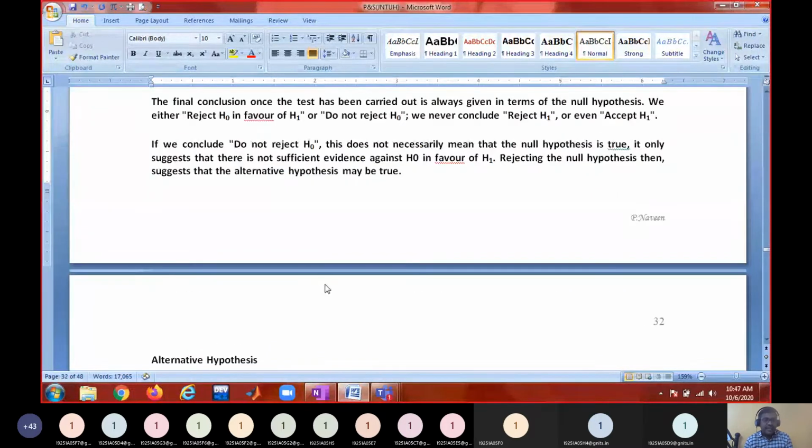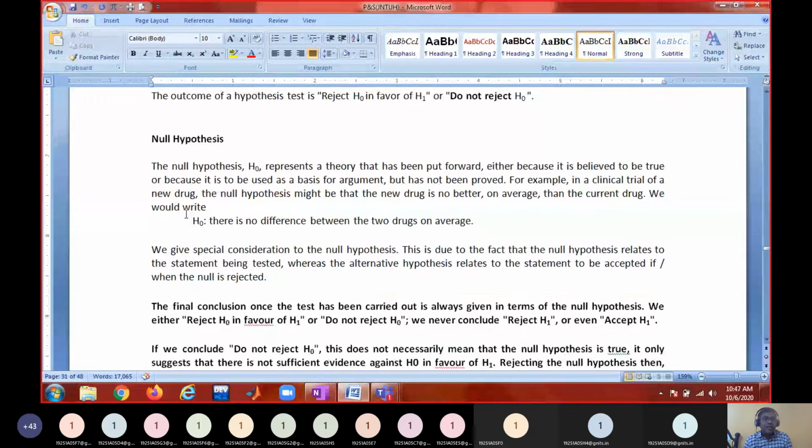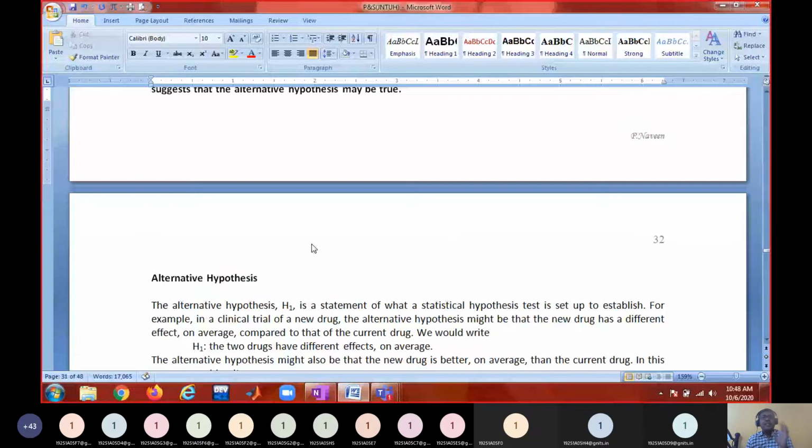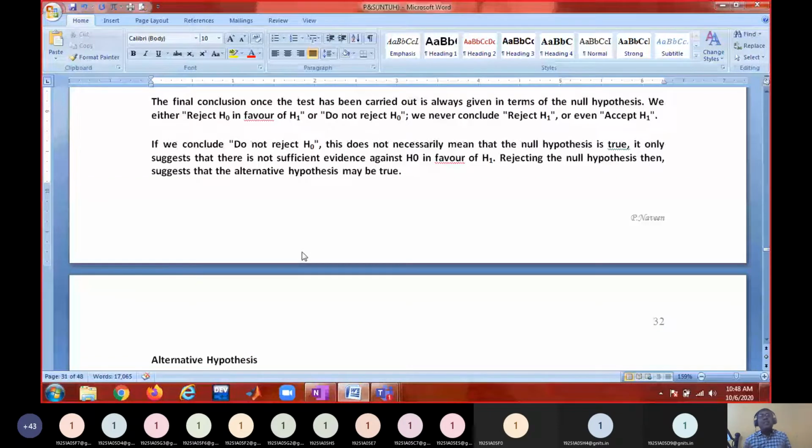Whether to reject the null hypothesis, whether to reject H0 in favor of H1, or whether not to reject H0. Most people say whether to accept H0. So that is our point of discussion throughout the theory: whether to reject H0 or not to reject H0. Not rejecting the null hypothesis, people loosely say accept the null hypothesis.